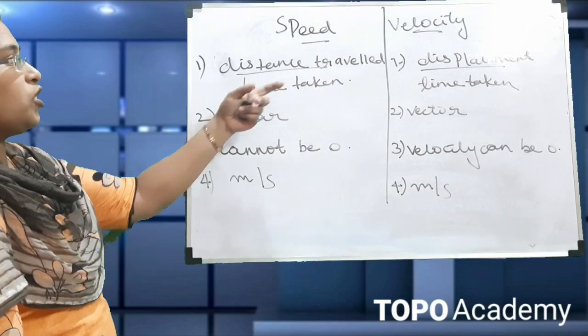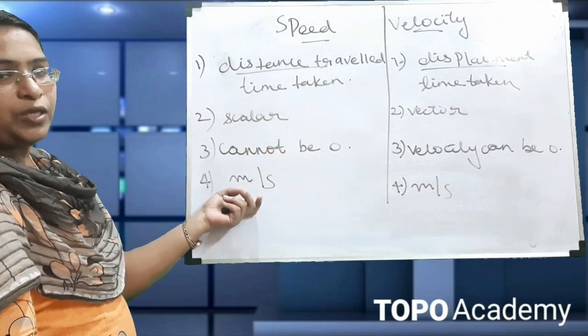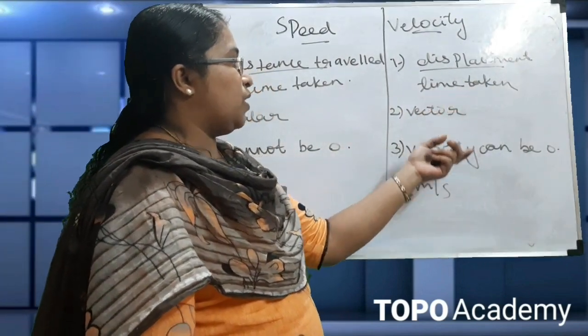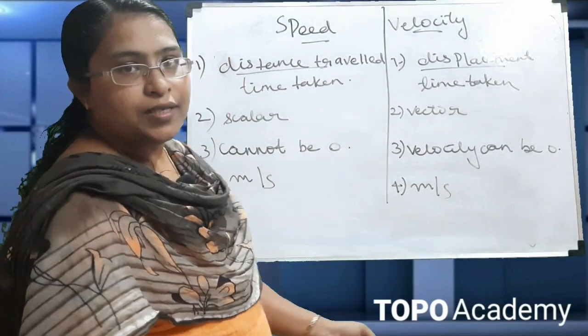So this is a difference. Speed is equal to distance traveled by time taken. It is a scalar quantity, it cannot be 0, and the unit is meter per second. Next is velocity. It is displacement by time taken. It is a vector quantity, its value can be 0, and the unit to find the velocity is also meter per second.